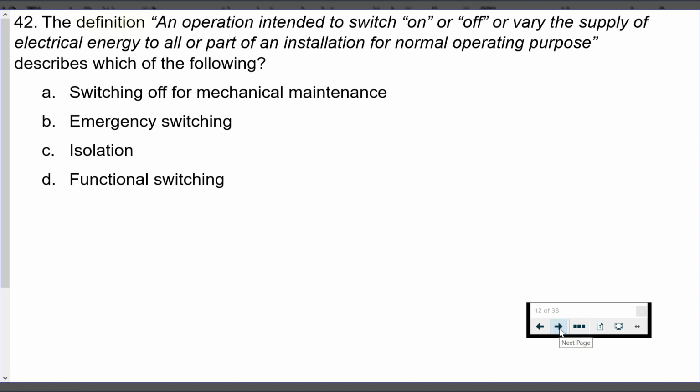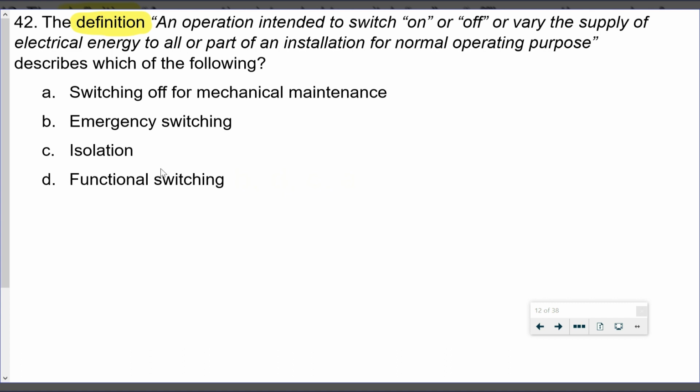Question 42: an operation intended to switch on or off or vary the supply of electrical energy to all or part of an installation for normal operating purposes describes which of the following? So we're looking at definitions here. You'll see we have switching off for mechanical maintenance, emergency switching, isolation and functional switching. You'll see it's normal operating purposes.